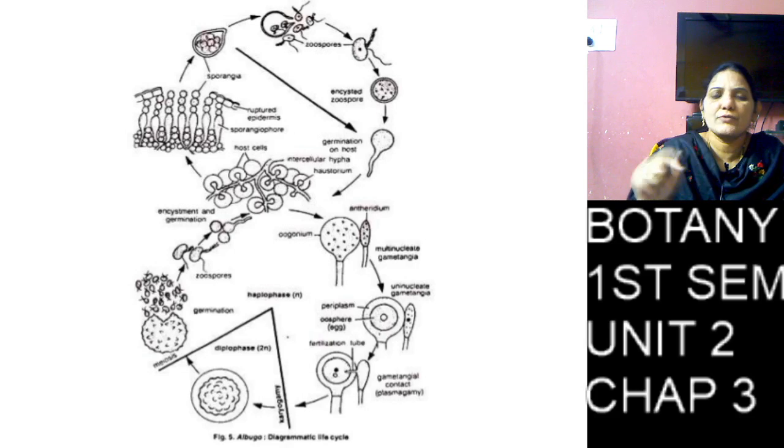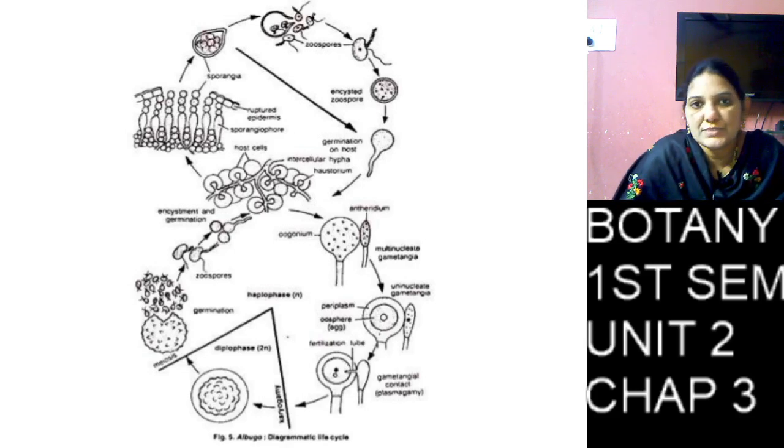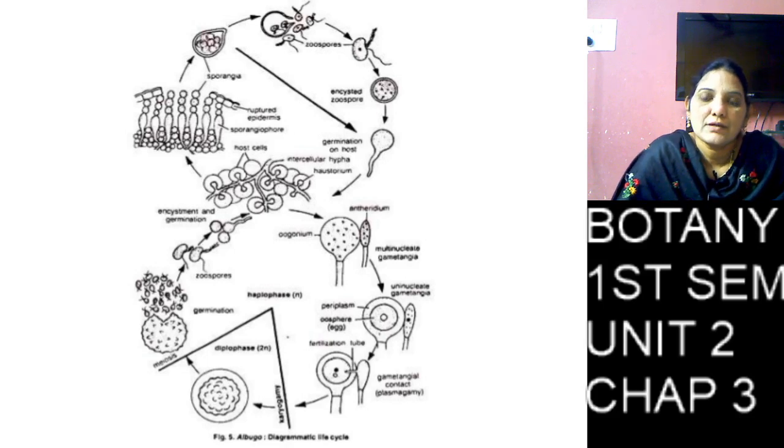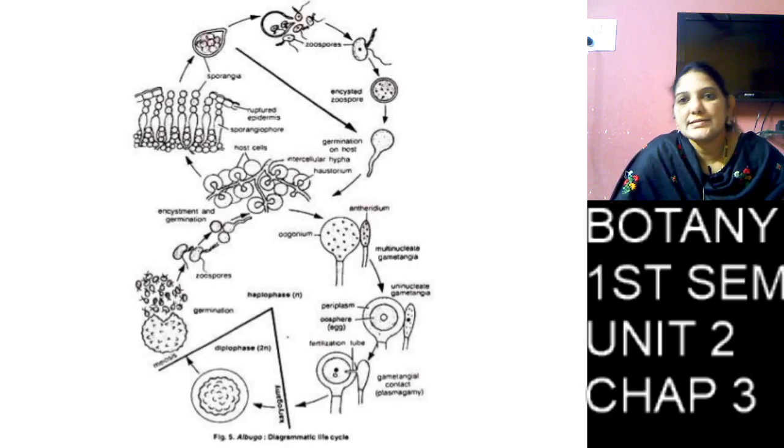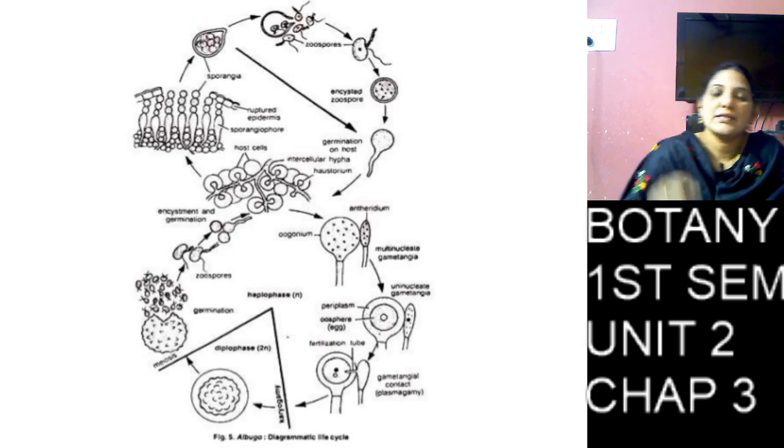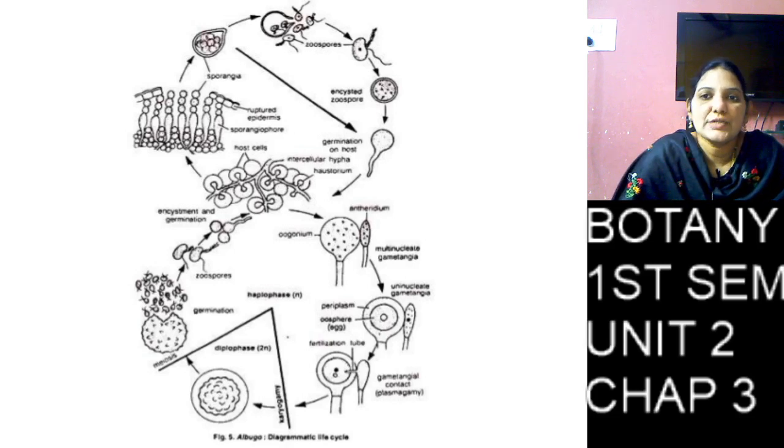Each conidium is round and is attached by a gelatinous thick layer called the disjunctor.